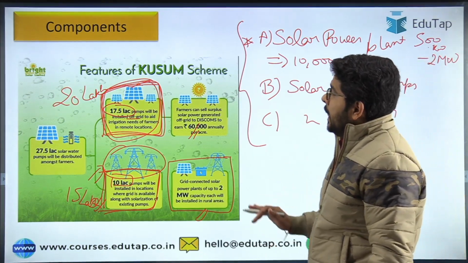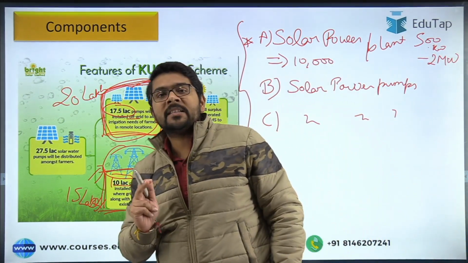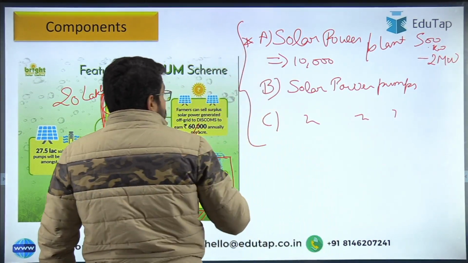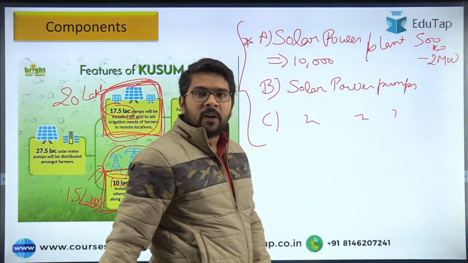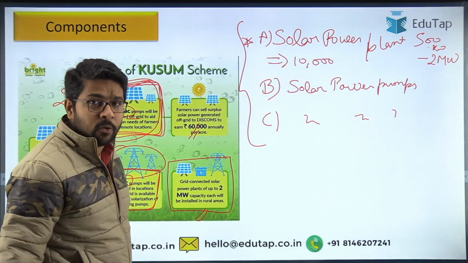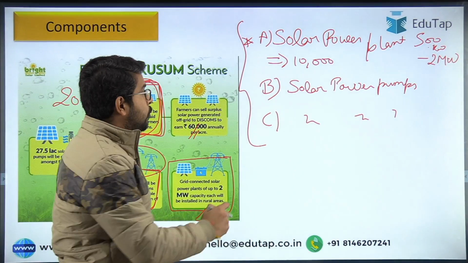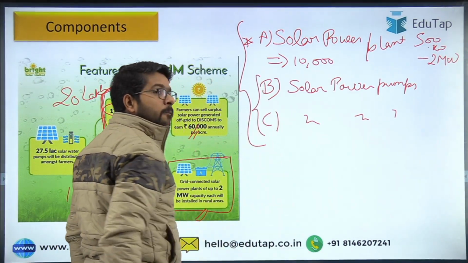So now, what is the support that has been provided by the government? We need to see that. So the solar power plant has to be established by the farmer. No financial support is there, but for the establishment of solar power pumps in both the B and C component, there is a financial support.